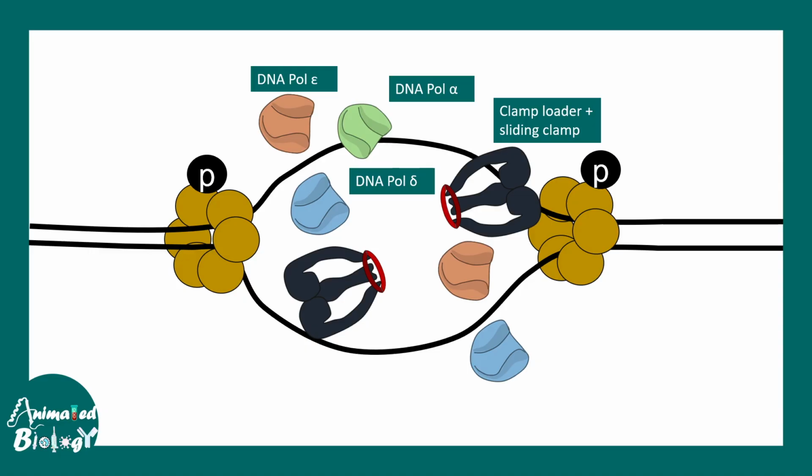Last in the sequence, the clamp loader and the sliding clamp, which is also known as PCNA, get assembled to this replication bubble. They orient themselves into the replication bubble, and lastly, the single strand binding proteins or RPA proteins assemble, which holds the strands in a separated fashion. It prevents reannealing of these strands.